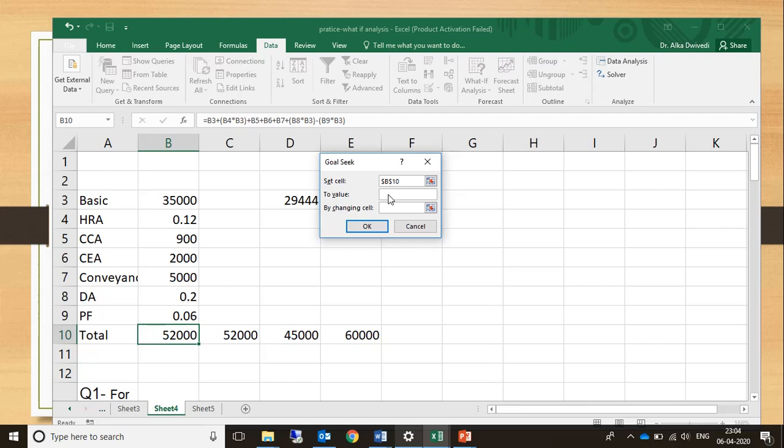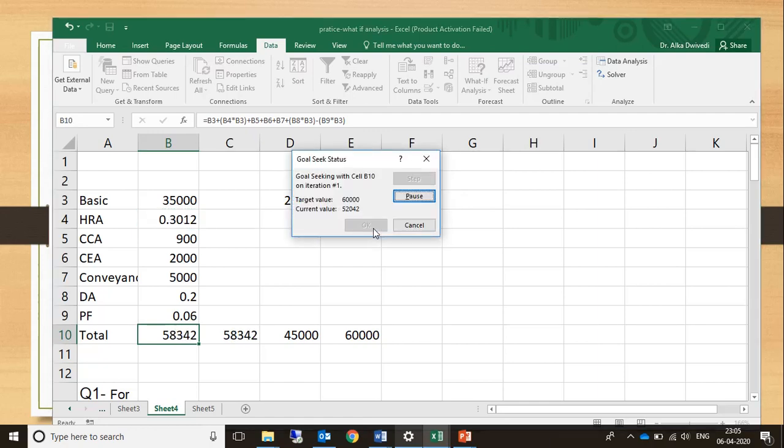And what value do we want here? We wanted 60,000. Okay. And by changing which cell? Last time we had changed the basic, and this time we are going to change HRA. So this is the cell which we want to change. We just have to put the cell address.